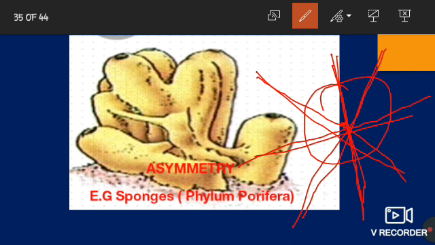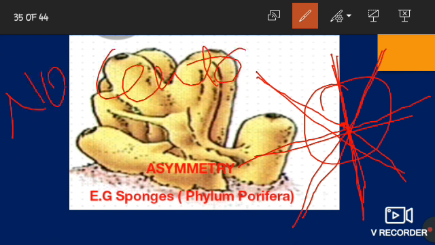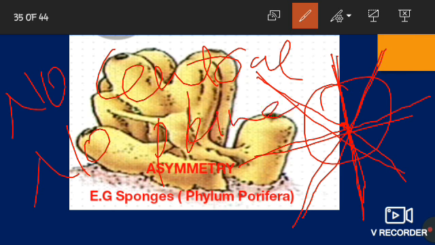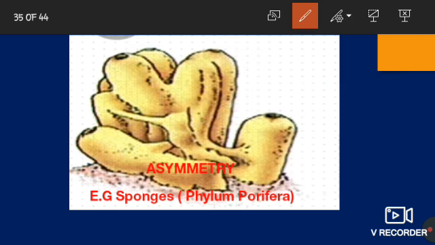But in case of asymmetrical animals, there is no central axis. So, there is no plane of symmetry. That's why they can't be divided into two equivalent halves through any plane of symmetry.